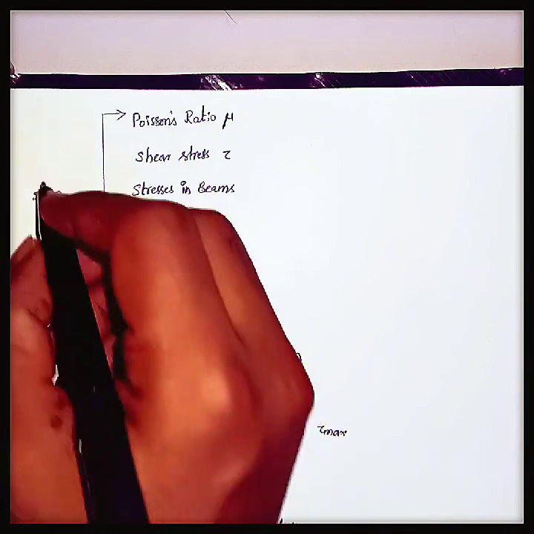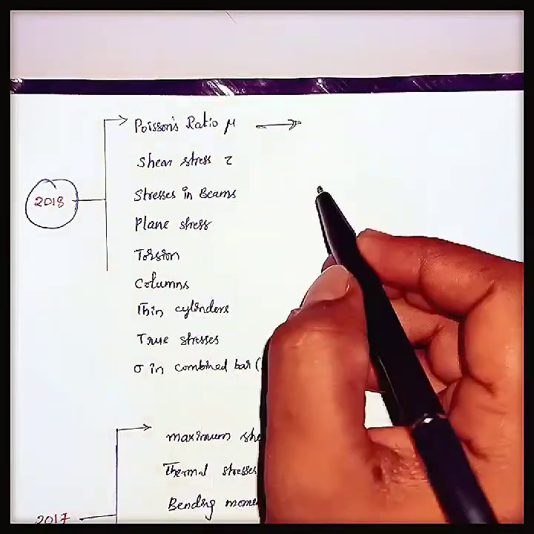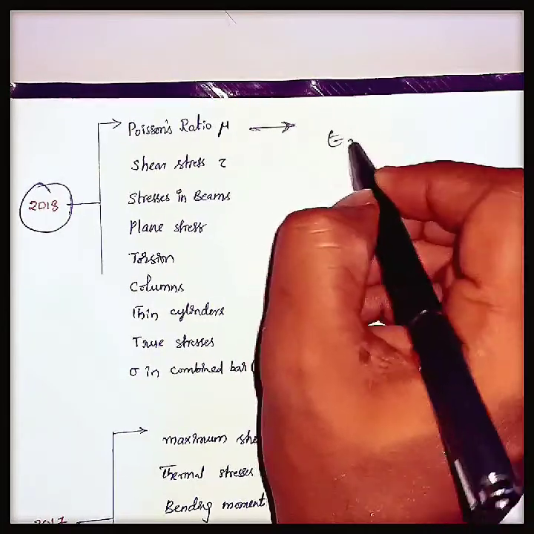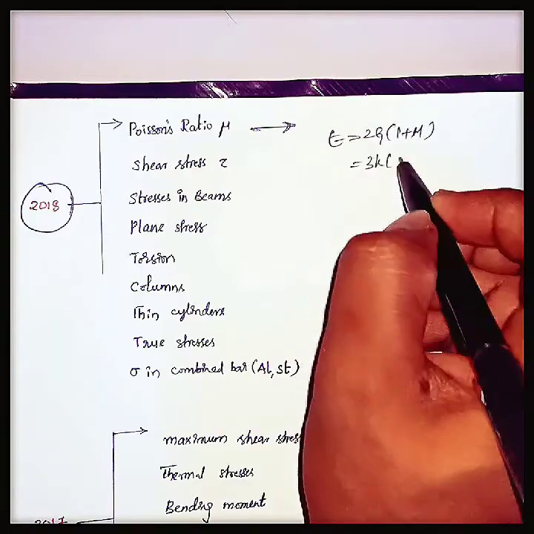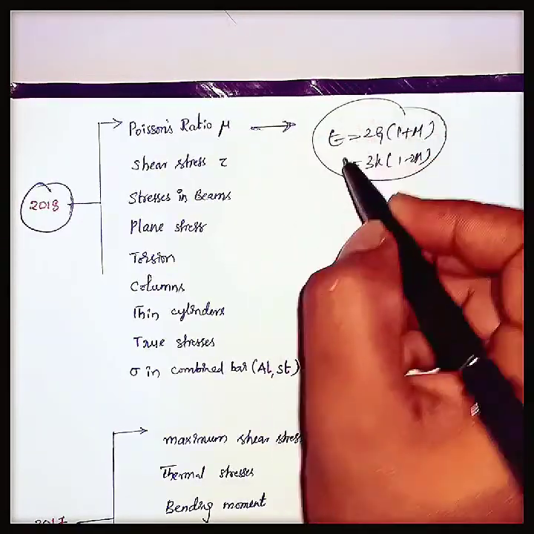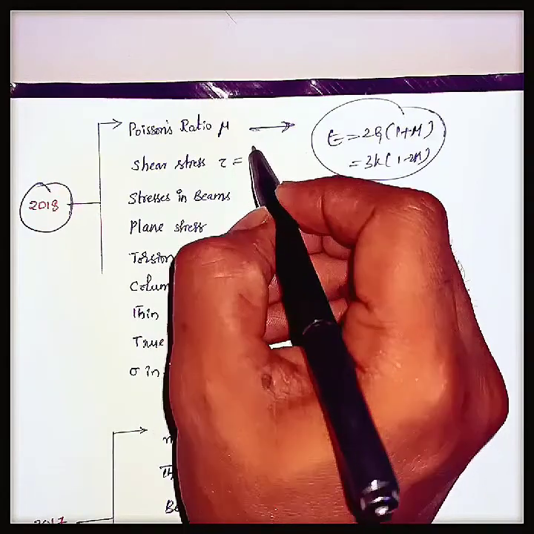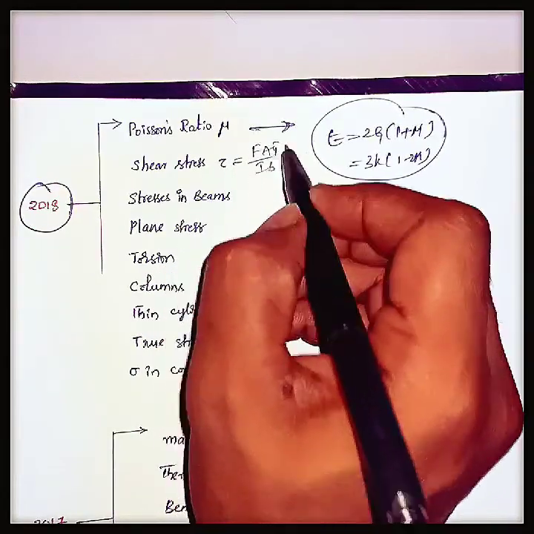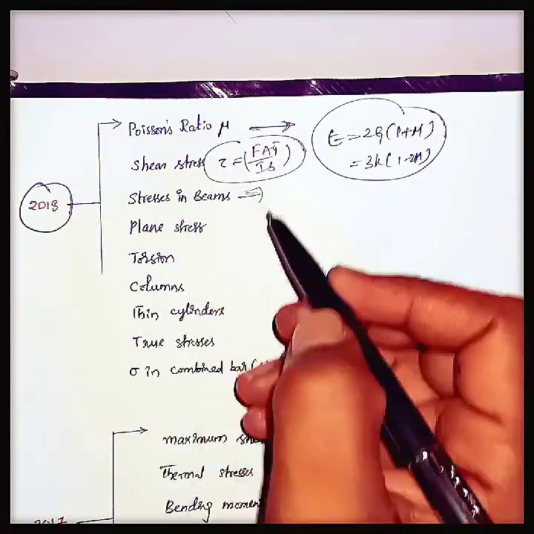If we see the 2018 paper, they asked finding the Poisson ratio, using the relations E is equal to 2G into 1 plus mu, E is equal to 3K into 1 minus 2 mu. These two relations we may use to find the Poisson ratio. And the shear stress tau is called F A y bar by I b. We can find the shear stress here. And the stresses in beams, that is the bending stresses, and plane stresses.